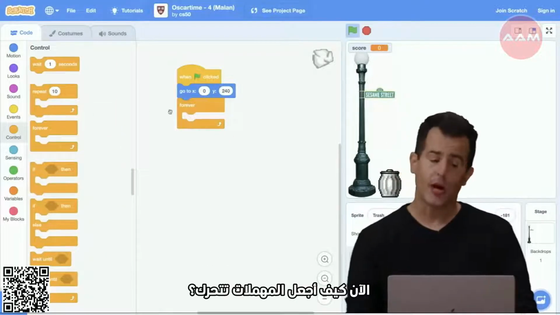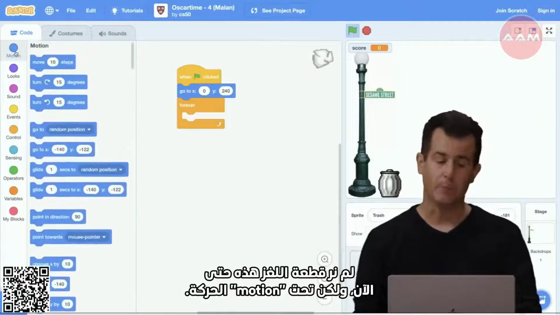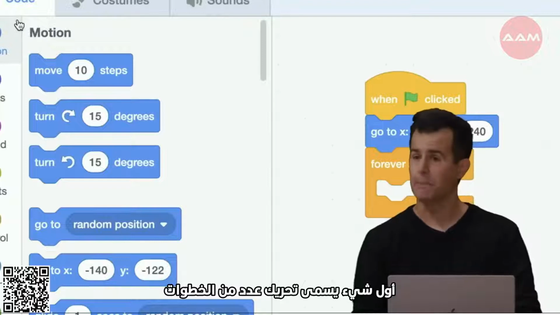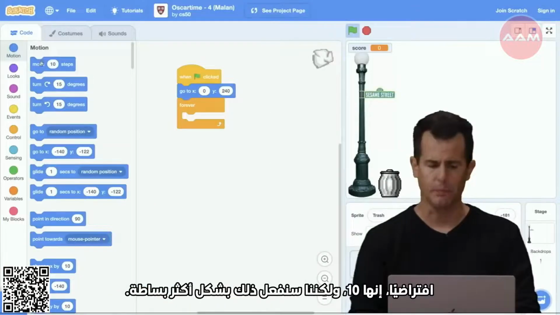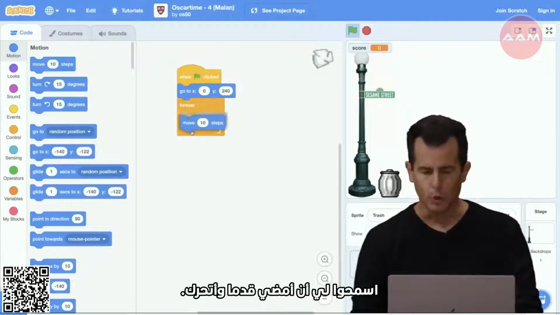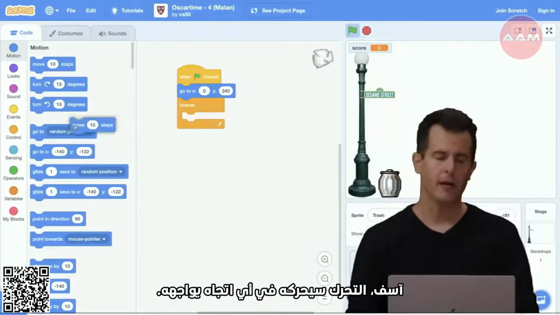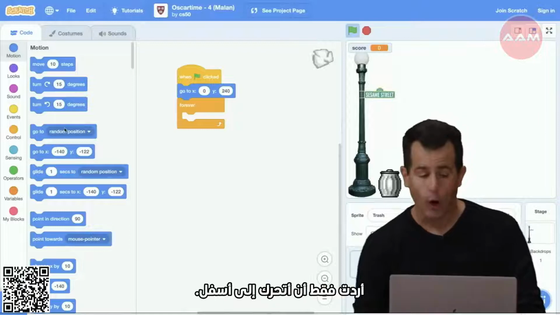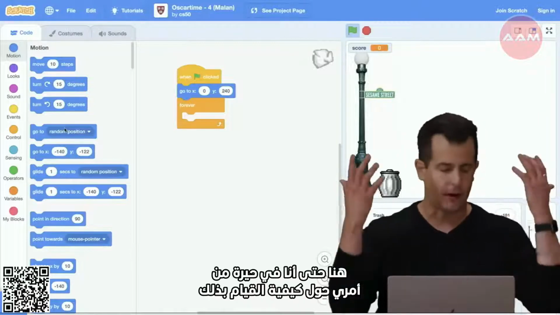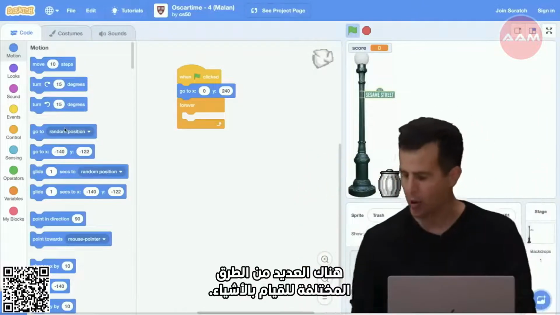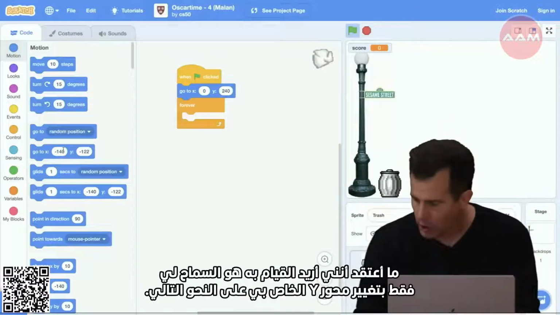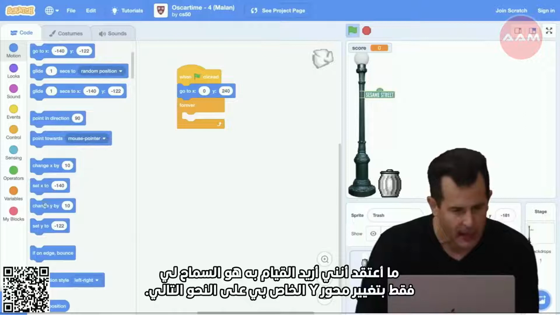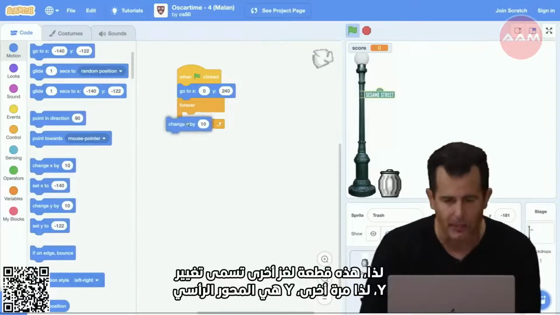Now, how do I make the trash move? We haven't seen this puzzle piece yet, but under motion, the very first thing is called move some number of steps. By default, it's 10, but we'll do it more simply. Let me go ahead and move. Move is going to move it in whatever direction it's facing. I only want it to move down. So here, even I'm getting confused as to how many different ways there are to do things. What I think I want to do is this. Let me only change my y-axis as follows. So here's another puzzle piece called change y.